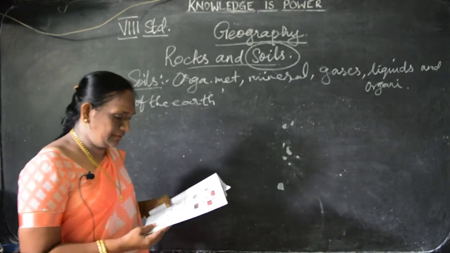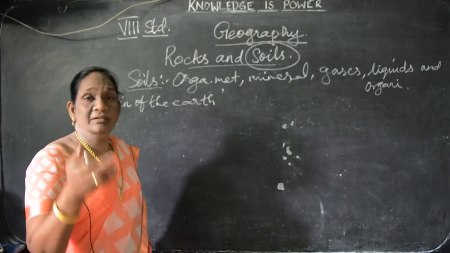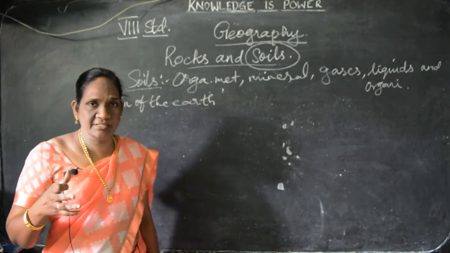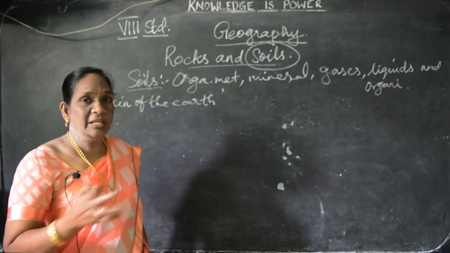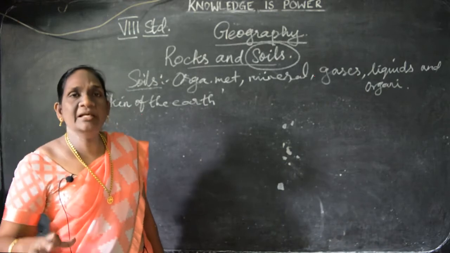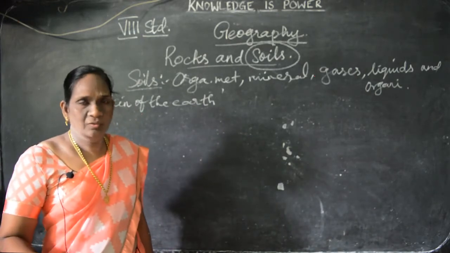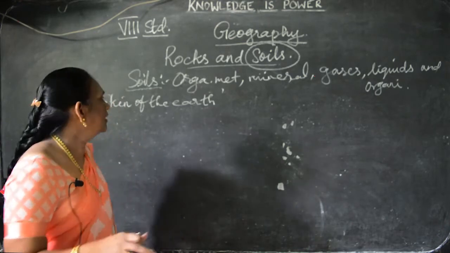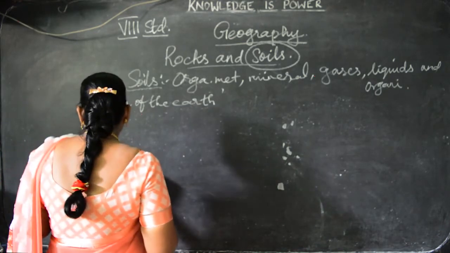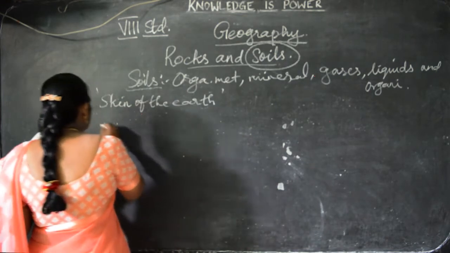Next, in the soil, like rocks, we can see minerals. I told you, many minerals are there in the rocks. Likewise, many minerals and organic matter are there in soil also. Understand? Okay. Now, we are going to see about the components of the soil. The basic components.